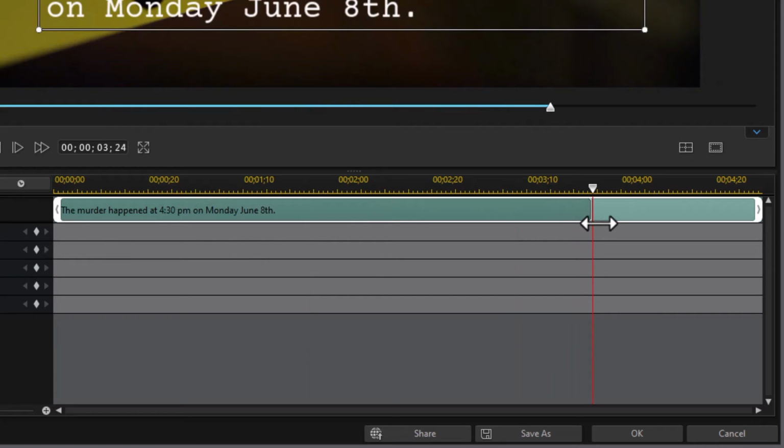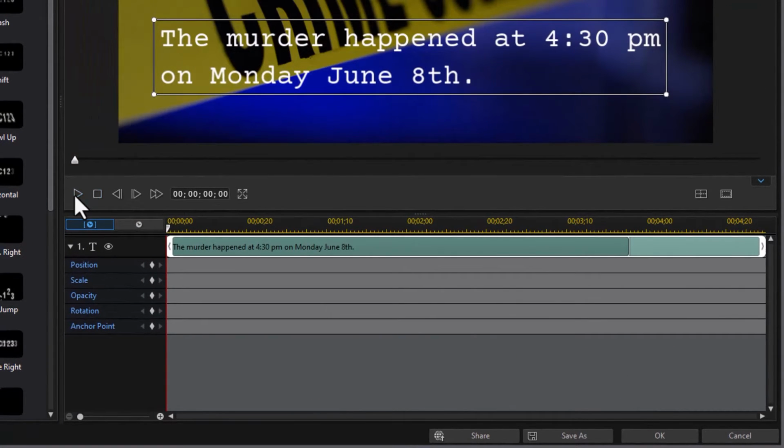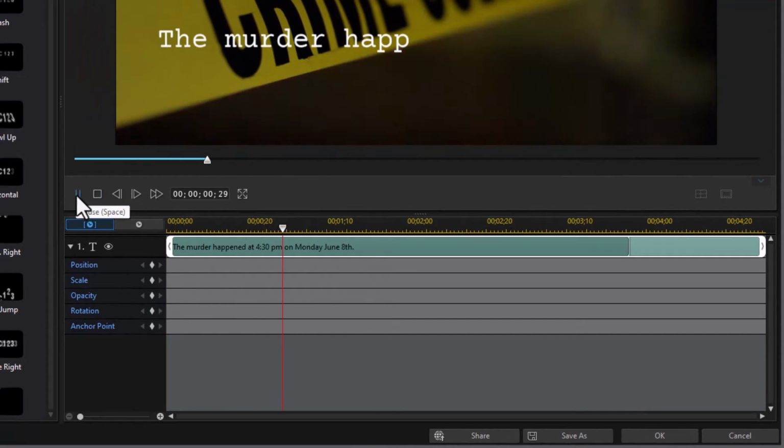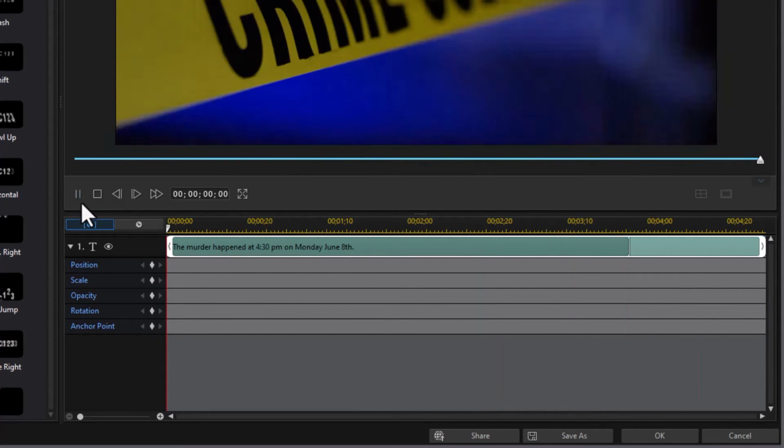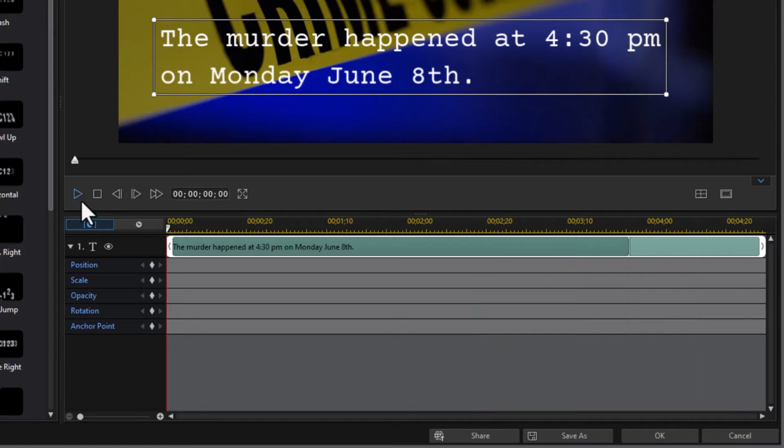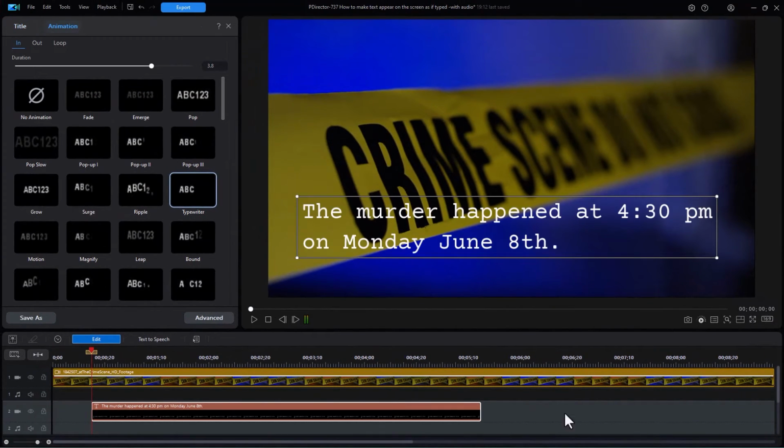I'm going to expand it quite a bit. And then let's go back to the beginning and play this and see what happens. That's a little more realistic. It's a very fast typist to be sure, so you can adjust it according to your preferences and tastes, but that will work. So we'll click on OK. So now we have our text coming on in this old-fashioned style, and we have it moving on letter by letter after a fashion, but we need some sound.